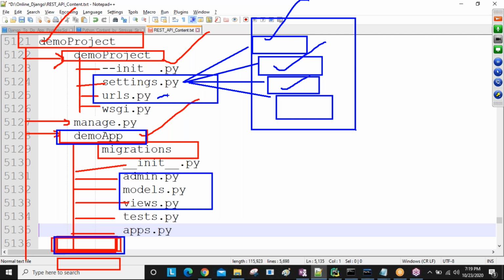Now inside urls.py, we are going to write all our URLs. For example, facebook.com, youtube.com, whatsapp.com, bookmystore.com, like a number of URLs are there. These kinds of URLs we are going to develop inside this urls.py. Got it? The next is admin.py. I told you Django by default comes with an admin site application. If you want to open that admin site and write your own code in it, then you are going to work with the admin.py file.